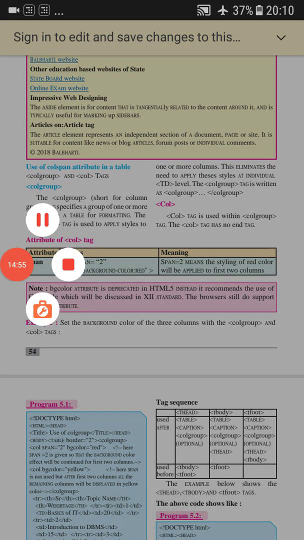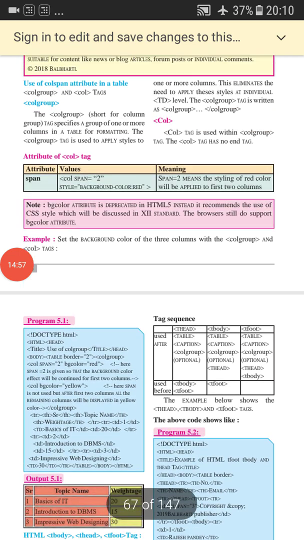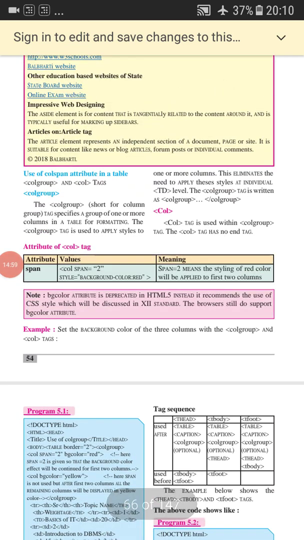Next and the last topic of this unit is the HTML tbody, thead, tfoot tags. Now what are the tbody, thead and tfoot tags? Table rows may be grouped into a table head, table foot and one or more table body sections by using the thead, tfoot and tbody tags respectively. So the browser can use these elements to enable scrolling of the table body independently of the